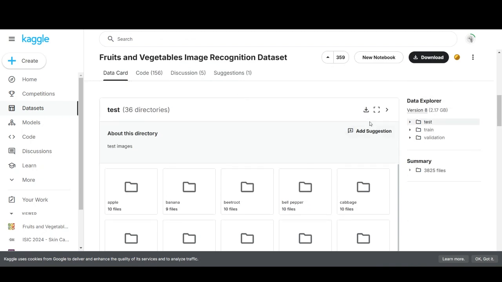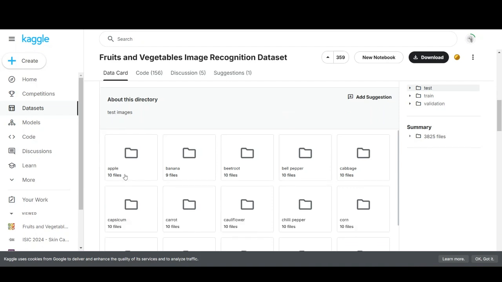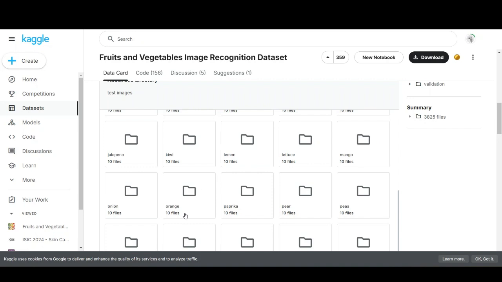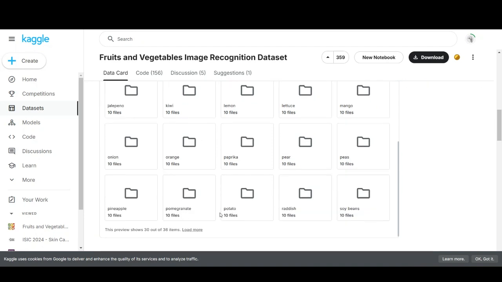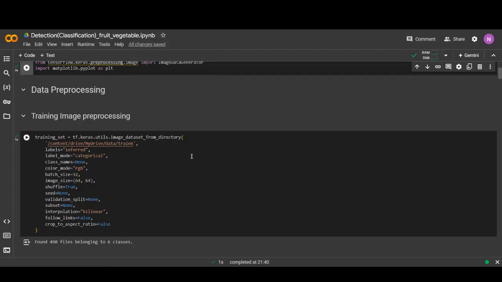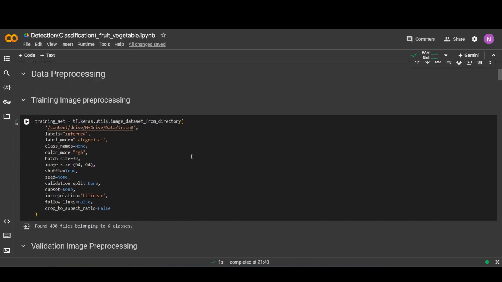In this, there are 36 categories of fruits and vegetables like banana, apple, orange, onion, radish, potato, pineapple, etc. But in this project, I have used only 6 categories like apple, banana, potato, tomato, etc.